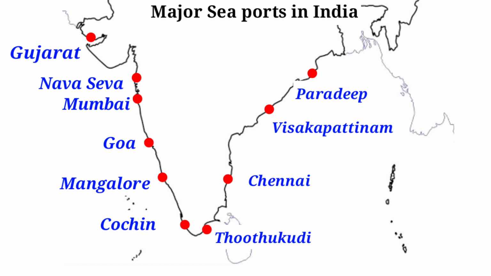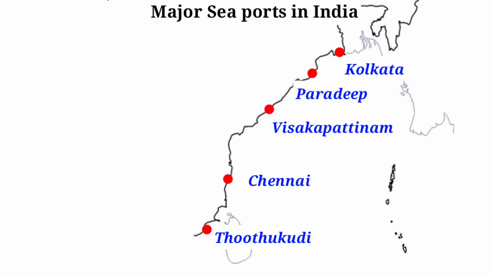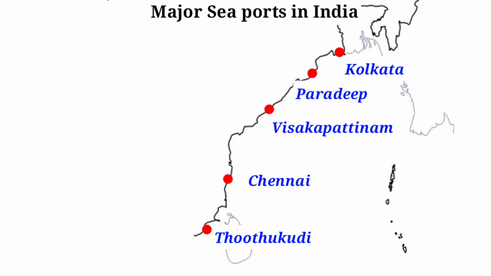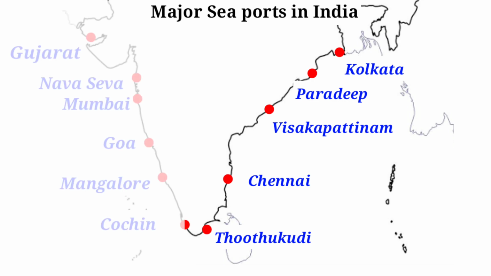Here we have to mark Paradeep. Then Kolkata. These are all located east coastal plains. If they ask question any one port in east coastal plains, we can mark easily Chennai, or which place you mark easily, that you can choose it. Okay, easy. Shall we go the next map?